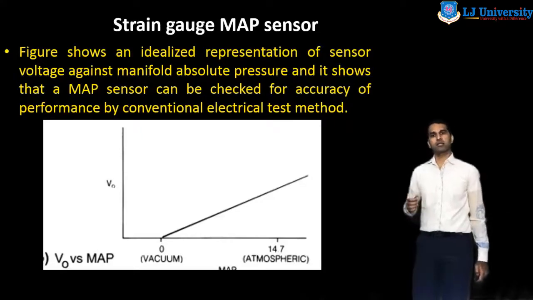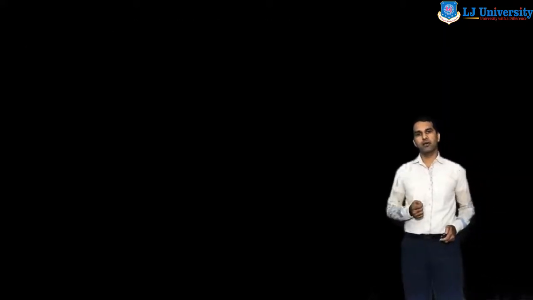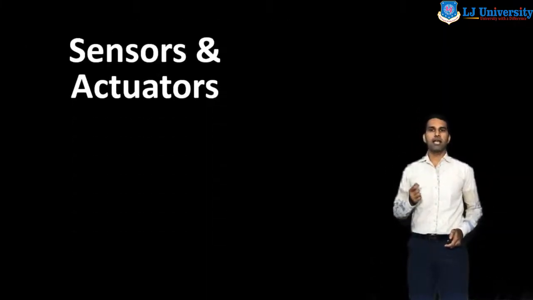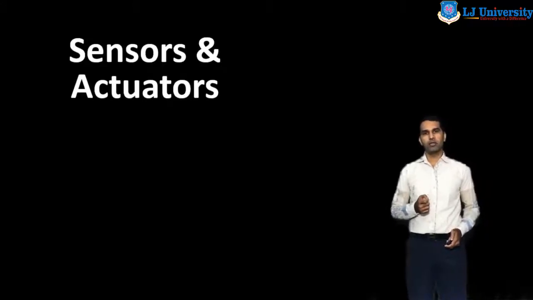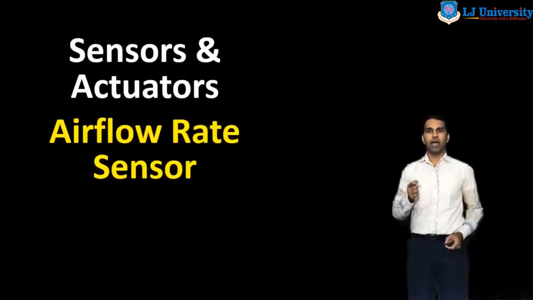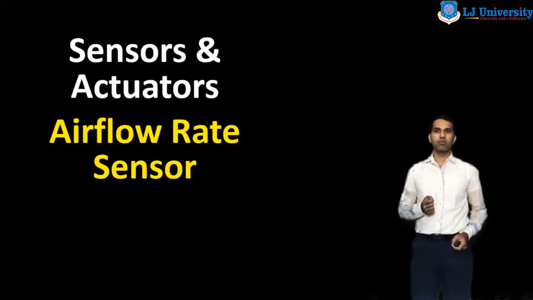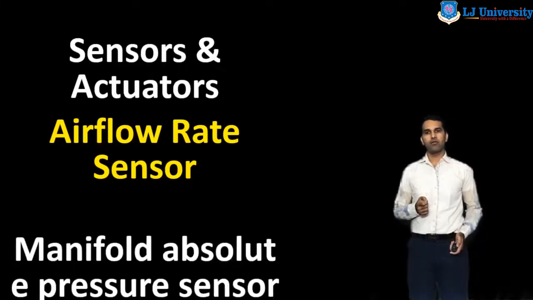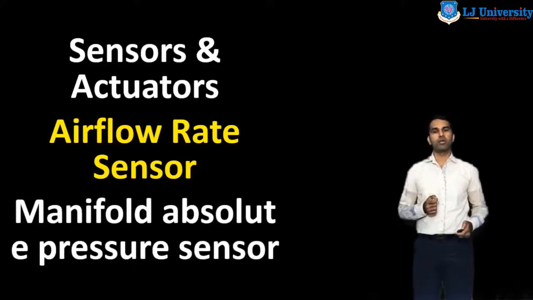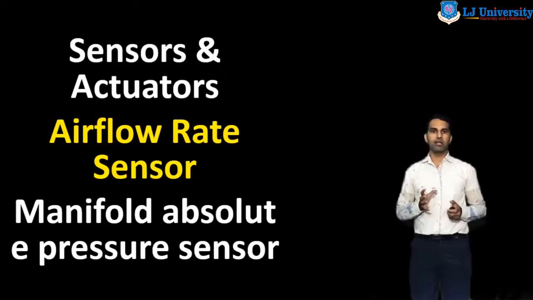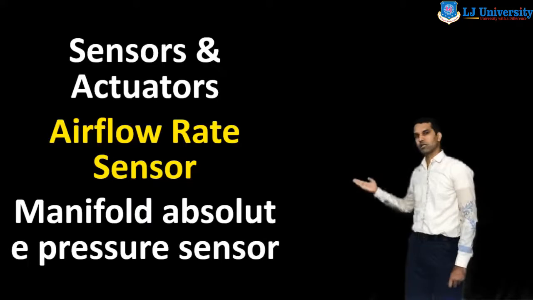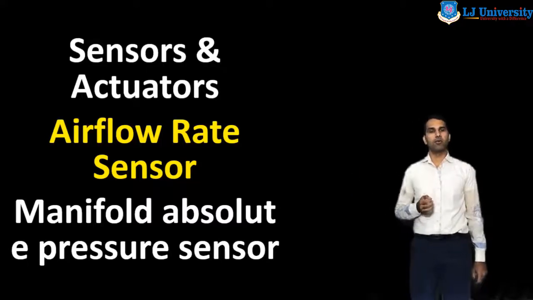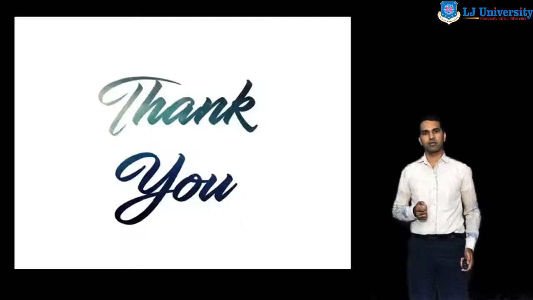conventional electrical test methods. In this lecture, we have discussed sensors and actuators. That means we have discussed the definition of sensor and actuator. Then we discussed the airflow rate sensor, or the mass airflow rate sensor. Then we discussed the manifold absolute pressure sensor that measures the pressure inside the manifold. So in this lecture we have discussed these 2 sensors, and in the next lecture we will discuss the other sensors. Thank you.